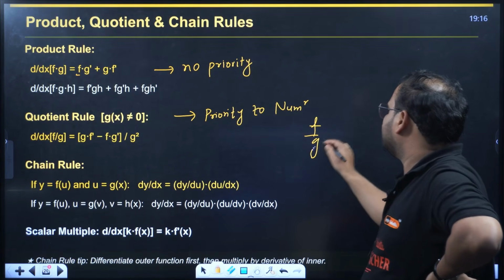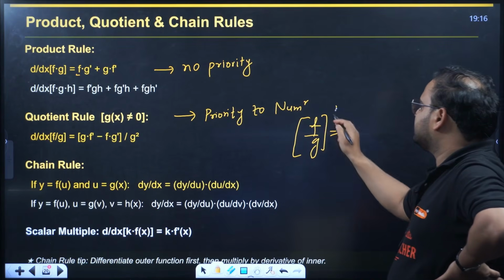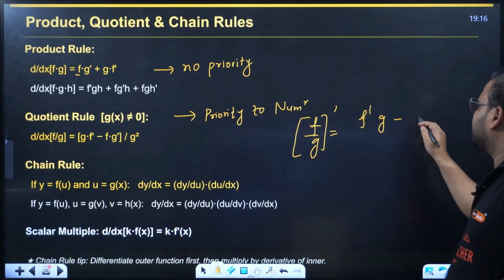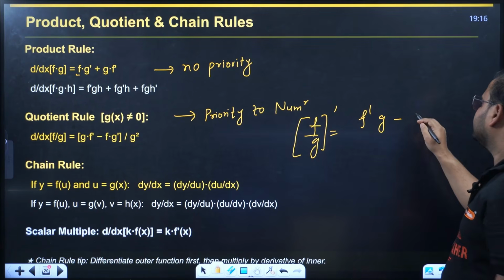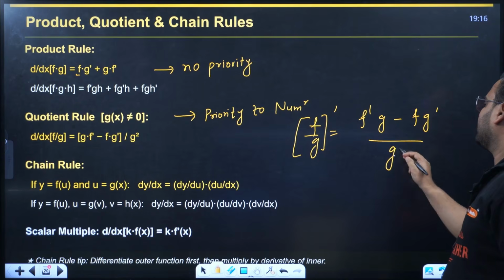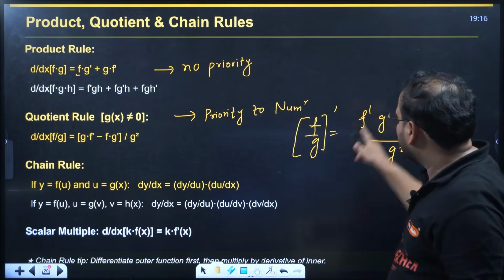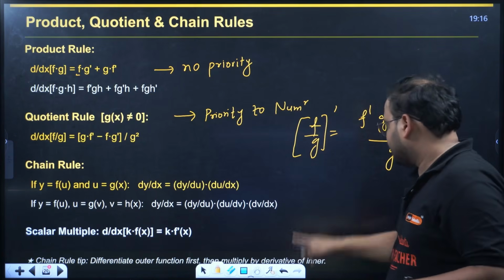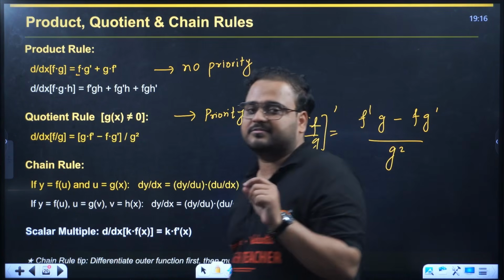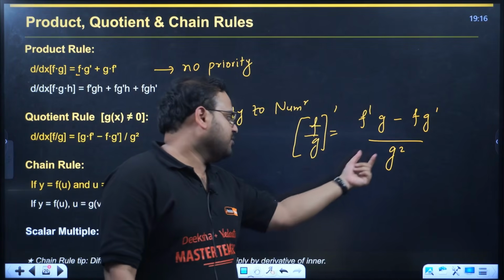If you have f by g, you differentiate f first, keeping g as it is, there's a minus sign, and then f as it is, differentiate g now, divided by g square. You cannot differentiate g first. Here the numerator is f, so you have to differentiate f first. So priority in the derivative in the numerator is given to f. The denominator is always g square.